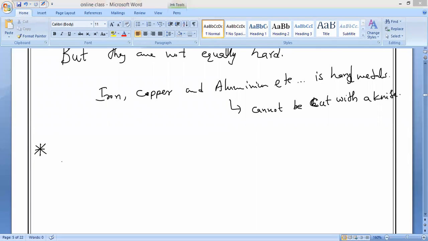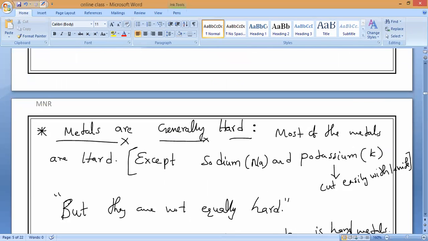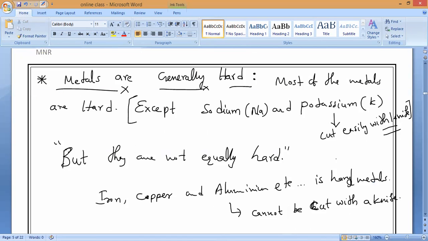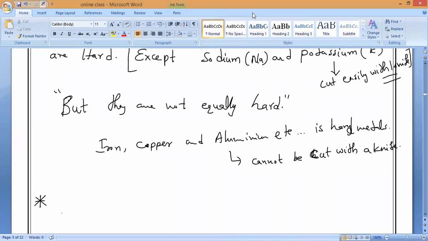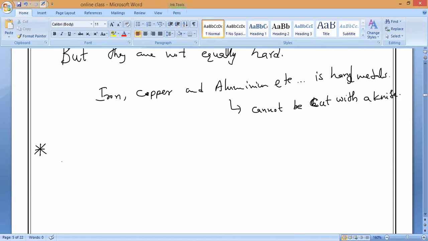Now you can see some exemption is there. What is that exemption? Sodium and potassium. We can easily cut sodium and potassium with a knife. That is the exemption. If they ask you in the exam which metals do not show the property called hardness, you have to say sodium and potassium. Okay. Fifth property is over.